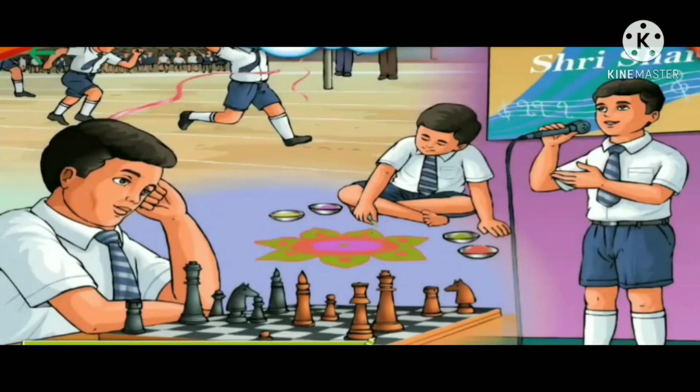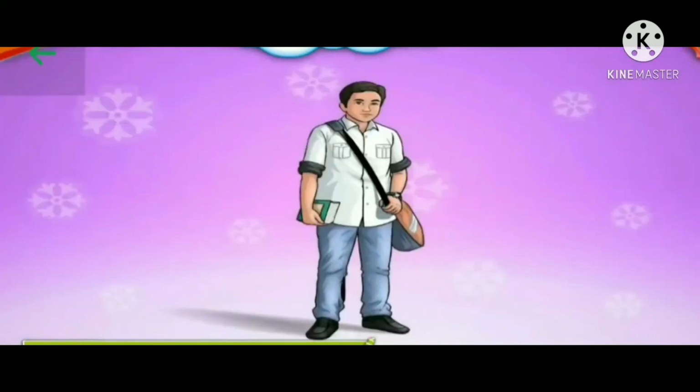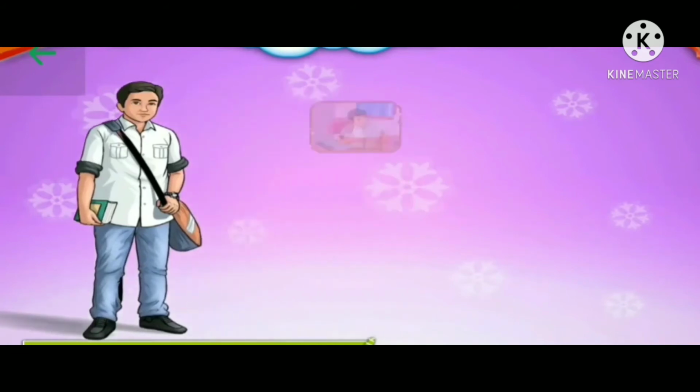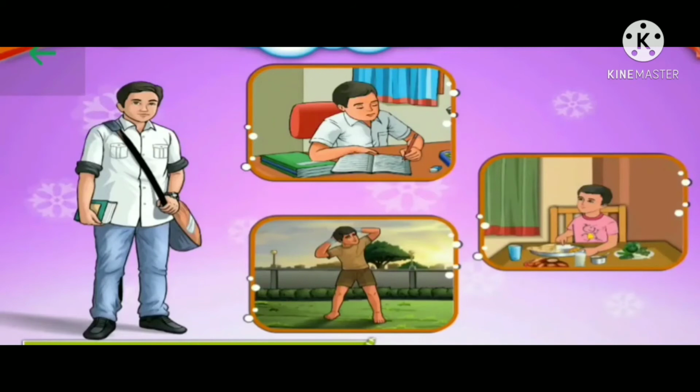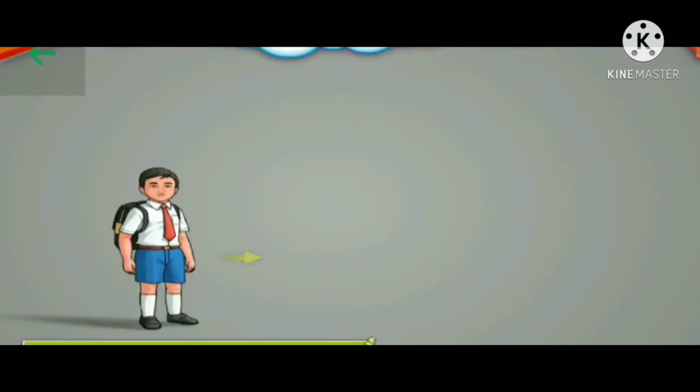There are changes in height, weight and voice also. They participate in various activities. So till the age of 18 they keep growing. So good habits, good food and regular exercise help to maintain good health. So in this way, the grown up child enters youth and the adult stage.